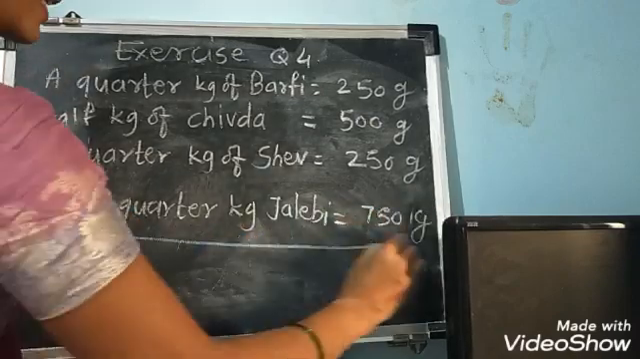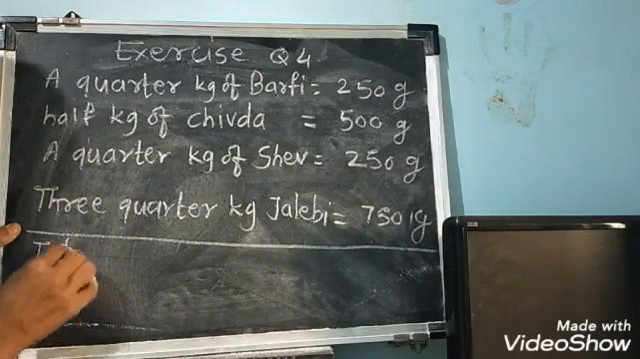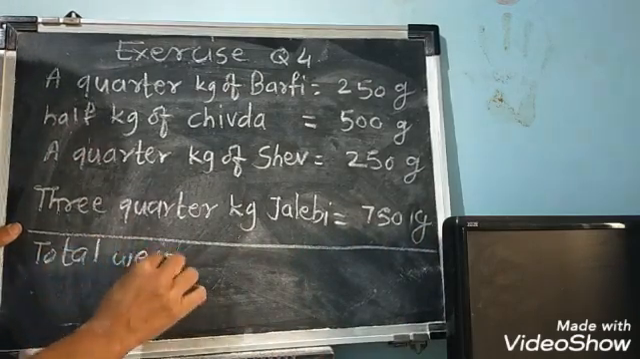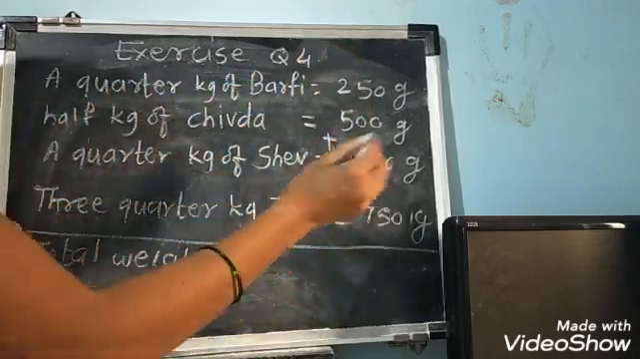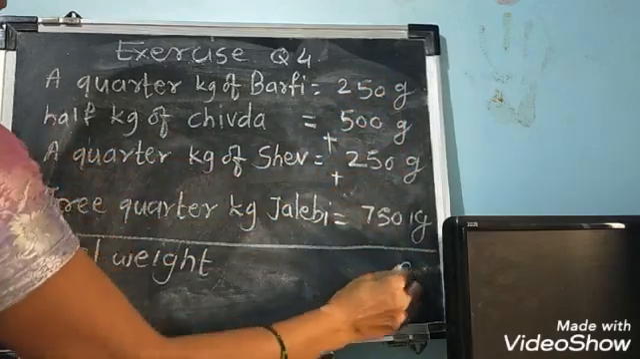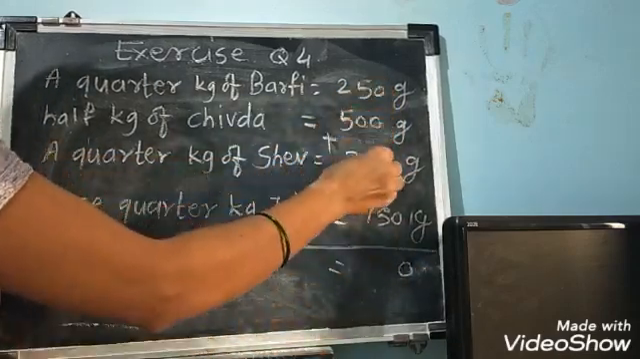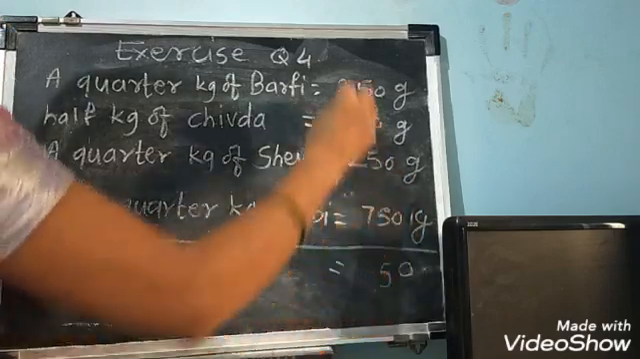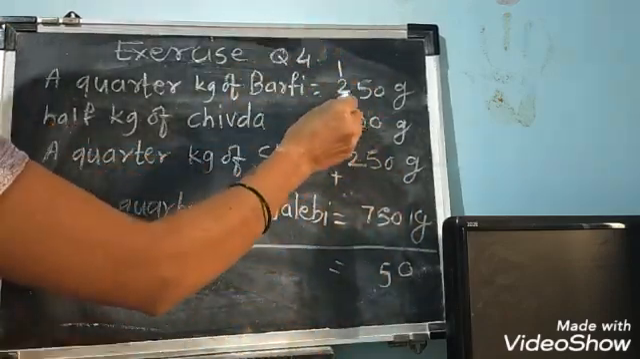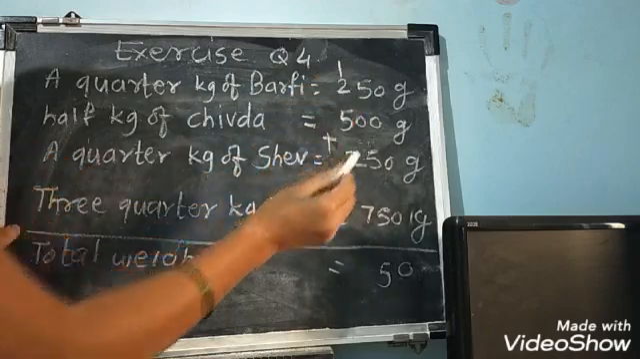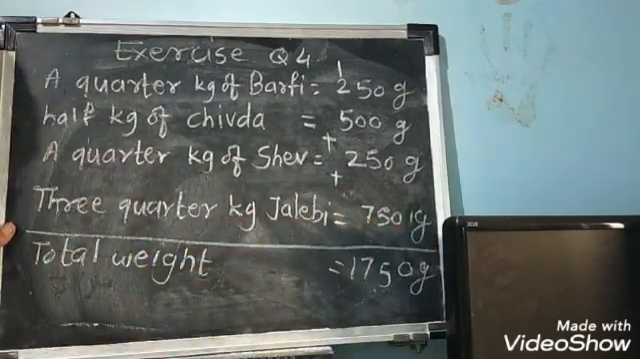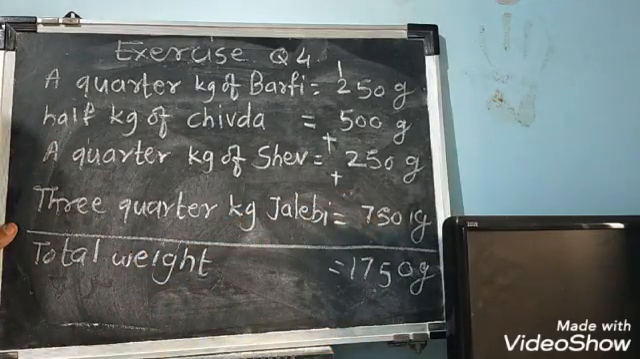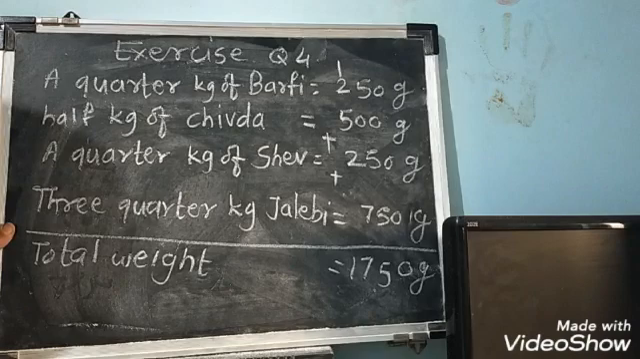So you have to find the total weight. How to find? Do addition. First convert it into gram and now do addition of this. 0, 0, 0, 0. Answer is 0. 5 plus 5 plus 5, 15. 1 will be carrying over. 2 plus 1, 3 plus 5, 8 plus 2, 10 plus 7, 17. So total weight is 1750 gram.